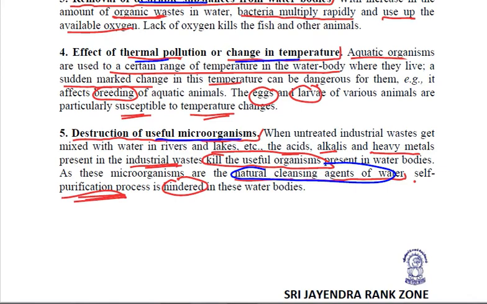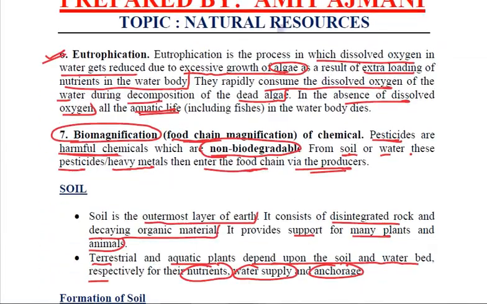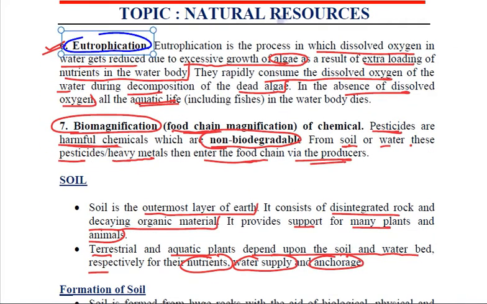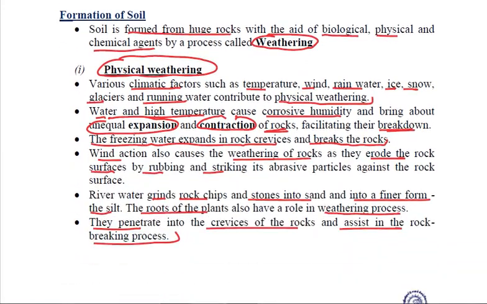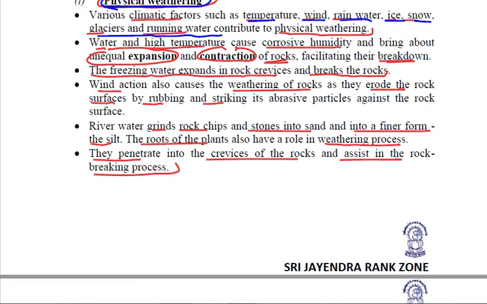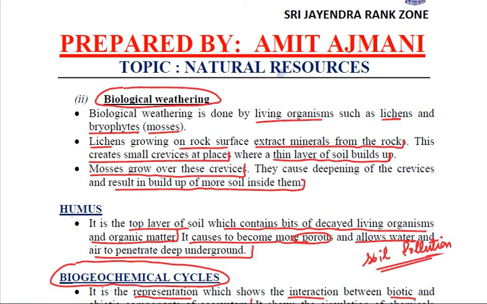Next, you need to relate what is eutrophication, the decrease in the amount of dissolved oxygen because of the growth of algae, and biomagnification, the pesticide level is increasing. Correct? Next is soil and the soil pollution. How exactly soil was formed? By the physical weathering caused by various factors like temperature, wind, rainwater, ice, snow, glaciers and running water. Different other biological means of weathering were also there. Biological weathering caused by lichens and mosses. Humus, we need to relate what is humus.